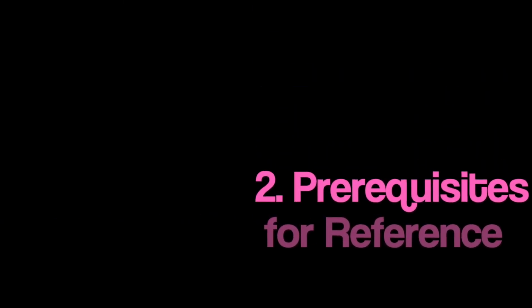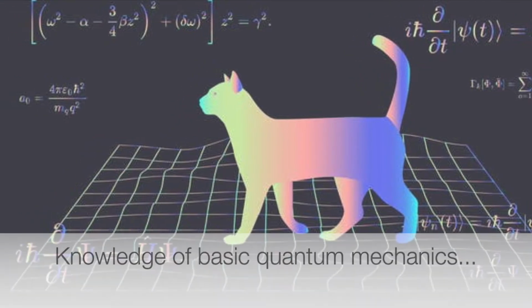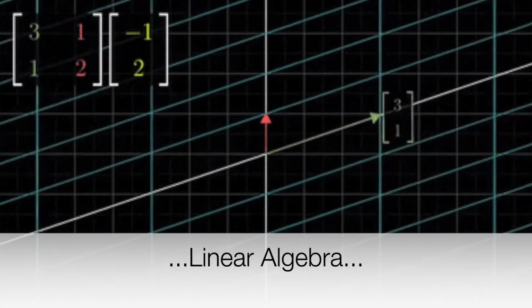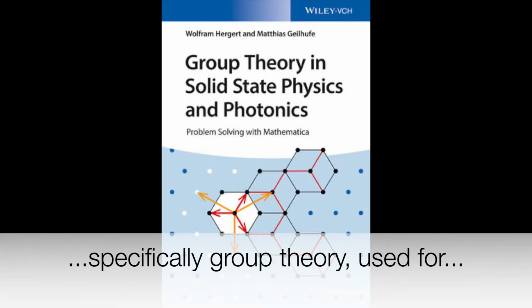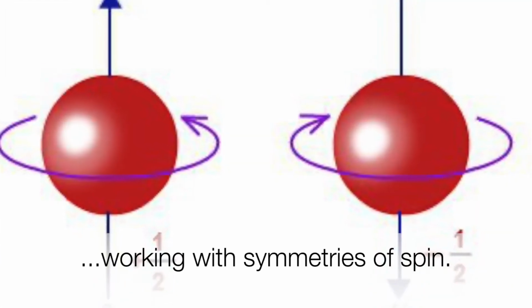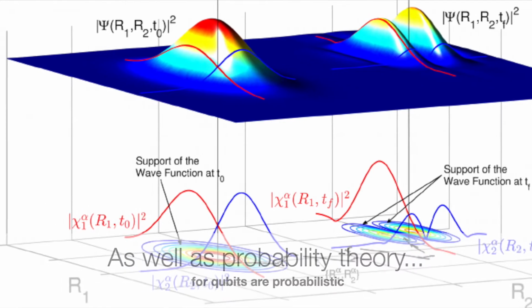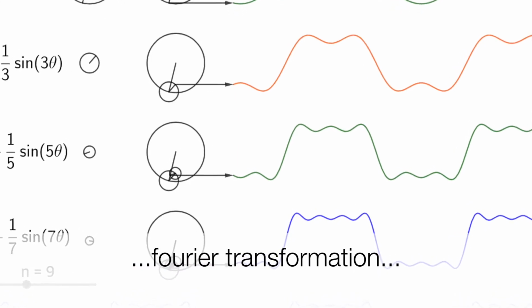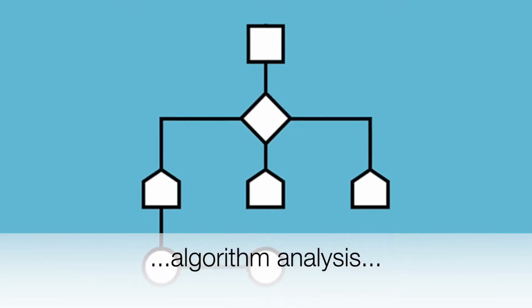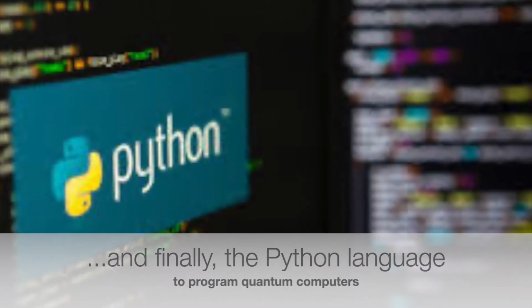Prerequisites. To deeply understand quantum computing, you need knowledge of basic quantum mechanics, linear algebra, basic abstract algebra, specifically group theory for working with the symmetries of spin, as well as probability theory, as qubits are probabilistic, stochastic processes, Fourier transformation, algorithm analysis, and finally, the Python language is used to program the quantum computers.